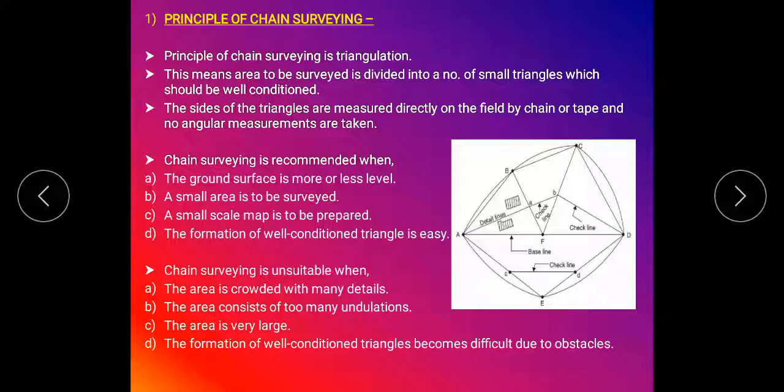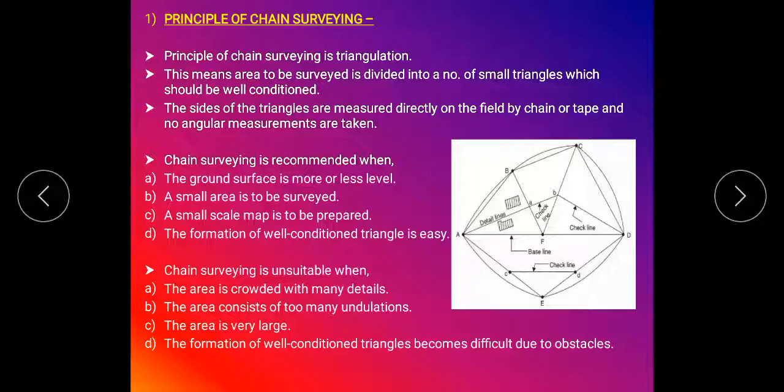Then the third point is when the area to be surveyed is very large, then we do not use chain surveying. When you use chain surveying in a large area, many corrections or errors occur. So we do not use chain surveying in a large area, we use chain surveying in a small area.